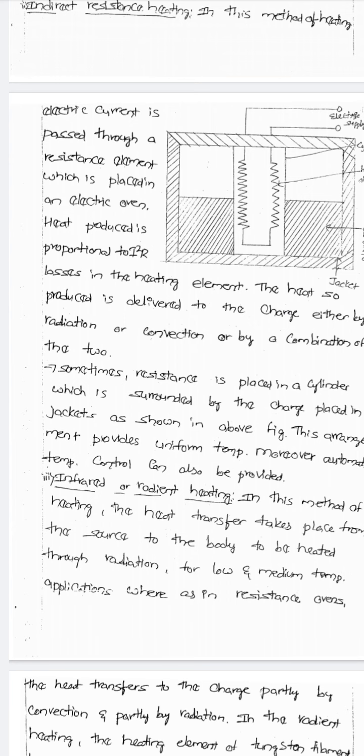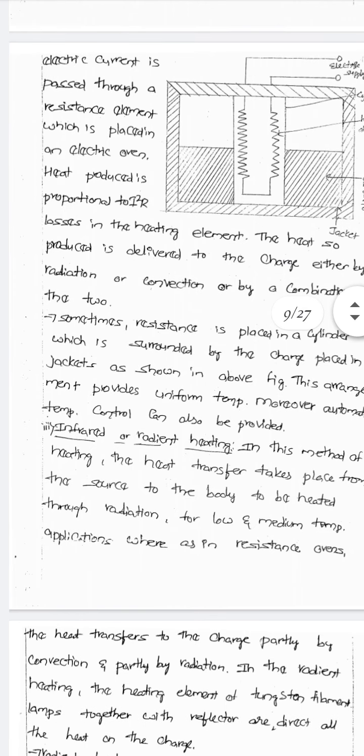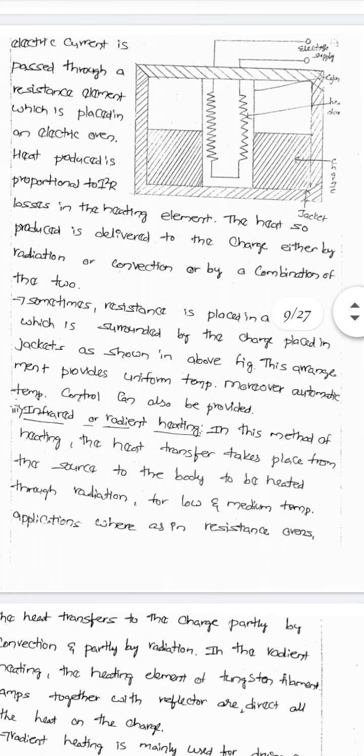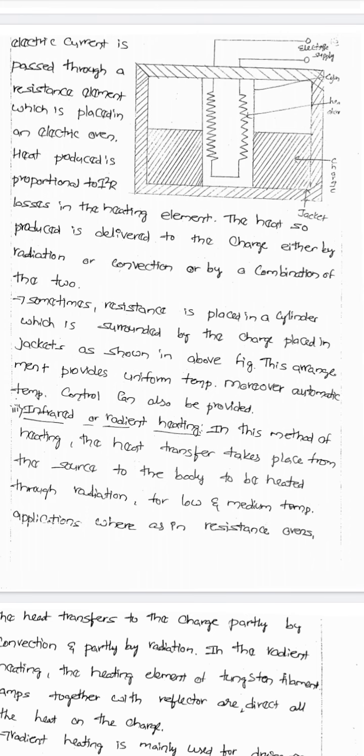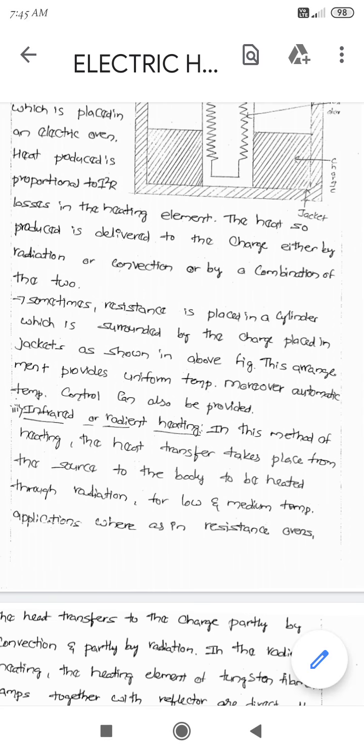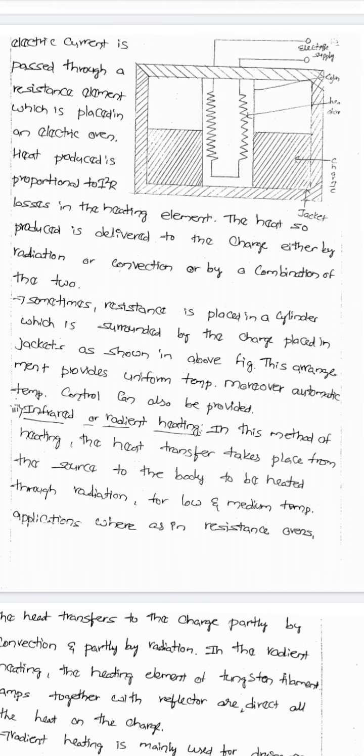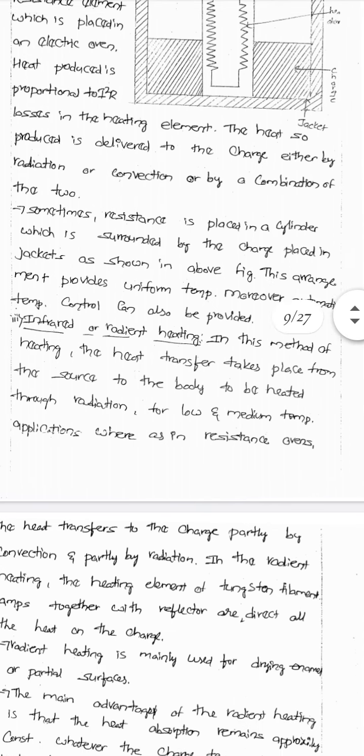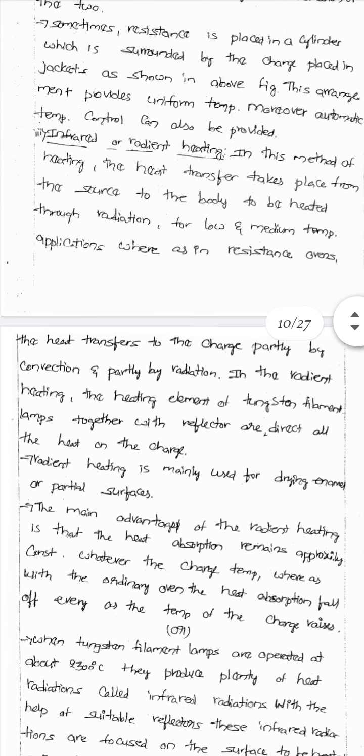The resistor is placed in the oven, and the supply is connected to the electrodes and passes through the heating element. The heat so produced is delivered to the charge either by radiation or convection or a combination of the two. Sometimes the resistance is placed cylindrically, surrounded by the charge placed in jackets, as shown in the figure. This provides uniform temperature, and moreover control can be provided. The previous one was direct heating; here it is indirect heating. That is the second one.